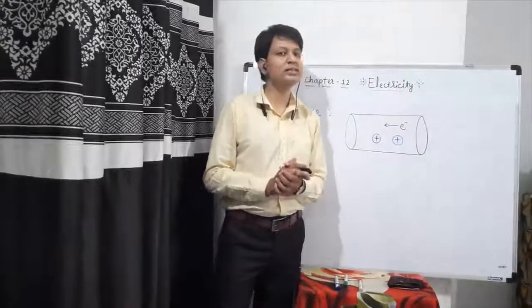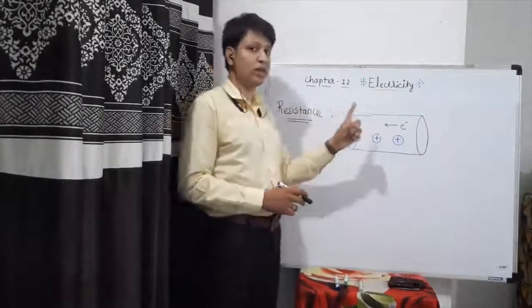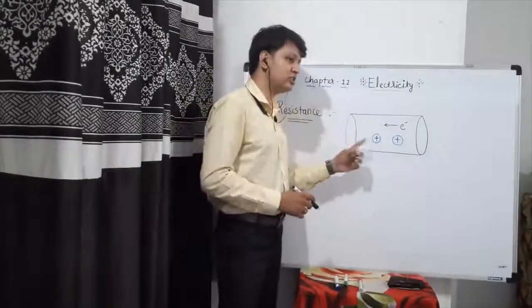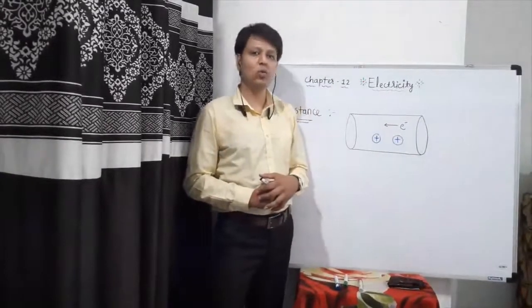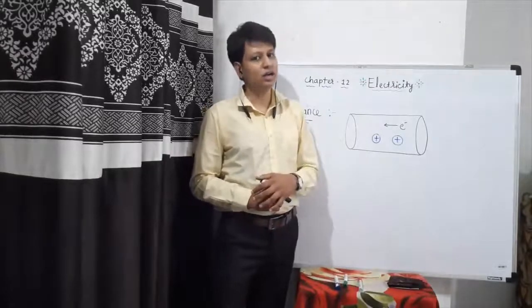So we can say that this metallic wire offers a resistance to the group of electrons which are moving through the wire or a conductor.